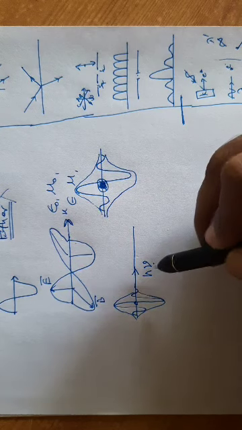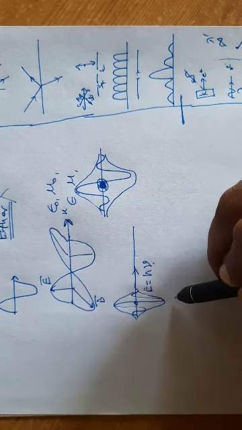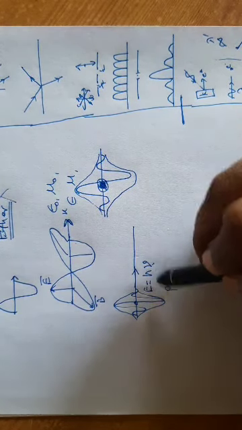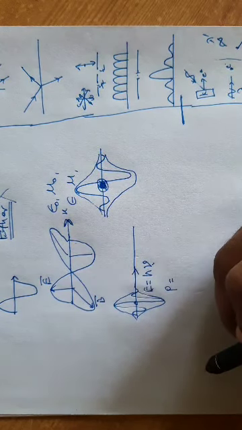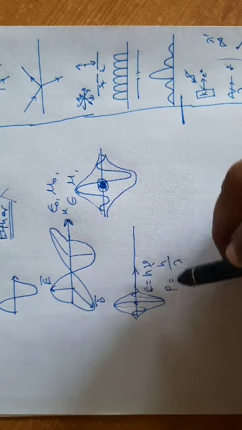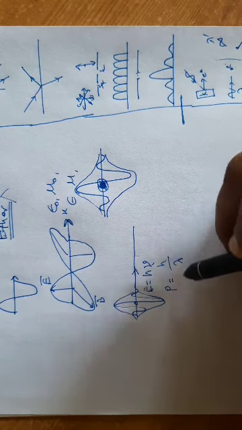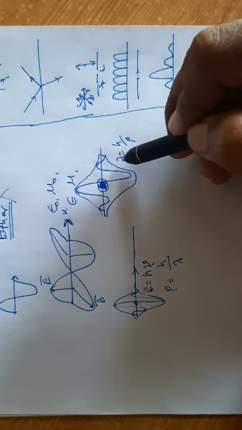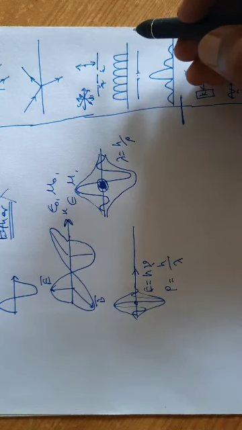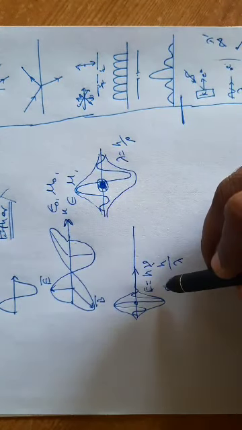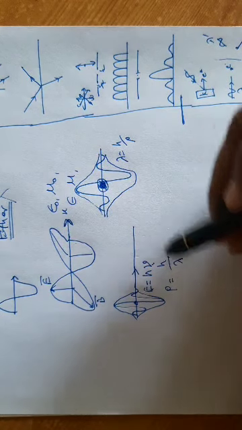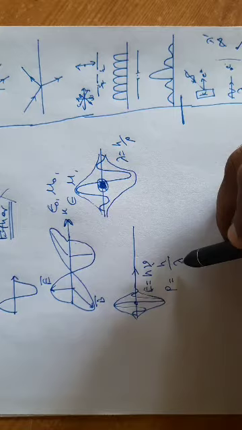Therefore, if we think of this to be a particle of energy E and momentum P, then the corresponding wave is of frequency nu, which is related with energy as E is equal to h nu, or wavelength lambda, which is associated with momentum P, where P is equal to h upon lambda. It is same as the de Broglie hypothesis: lambda is equal to h upon P, where P is the momentum of particle and lambda is the corresponding wavelength of the matter wave. It's similar. This indicates that according to the Planck quantum theory of light, light is in the form of a wave-like particle, that is photon, of energy h nu, momentum P, that is h upon lambda.